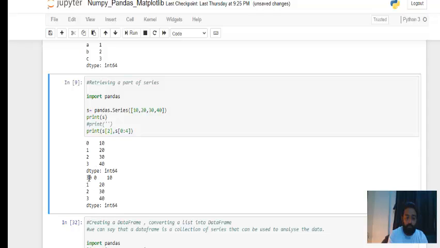First it printed the series here, 0, 10, 1, 20, 2, 30 and then 3, 40, and then it printed 30, the value at the second position, and then from 0 to 4, that means from 0 to 3, that means it started from 0 and it ended at 3.